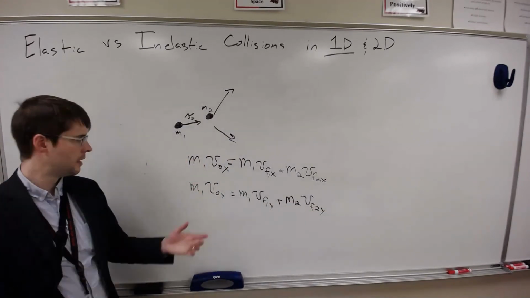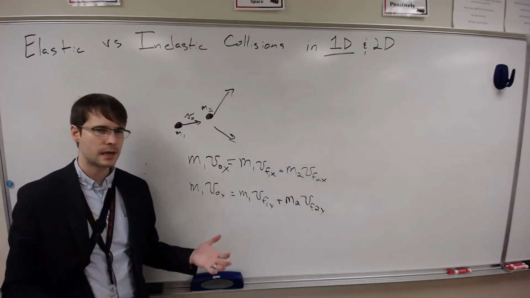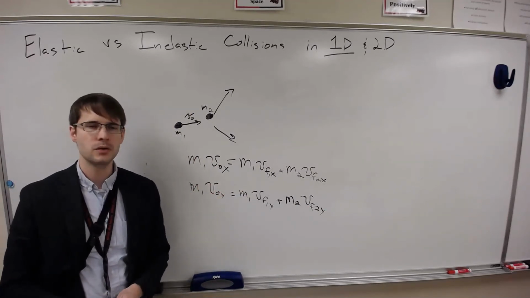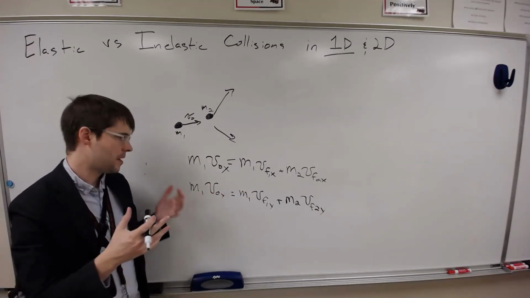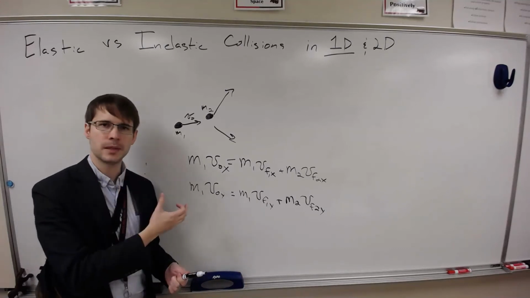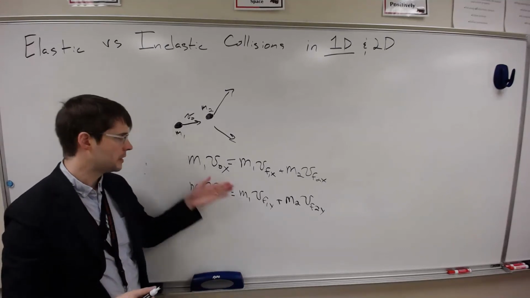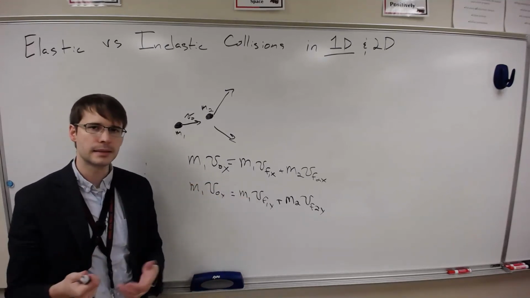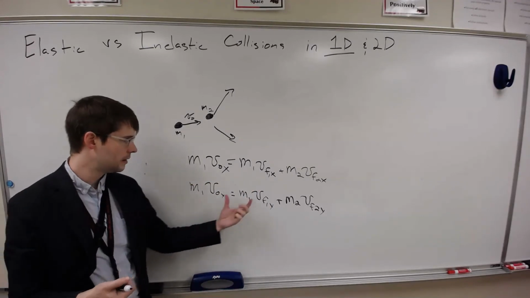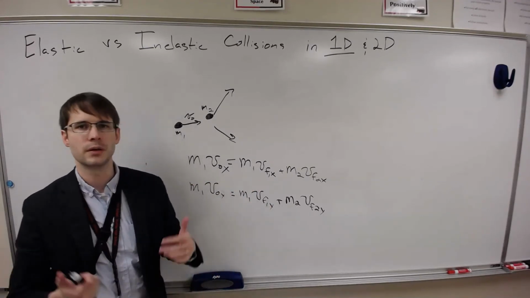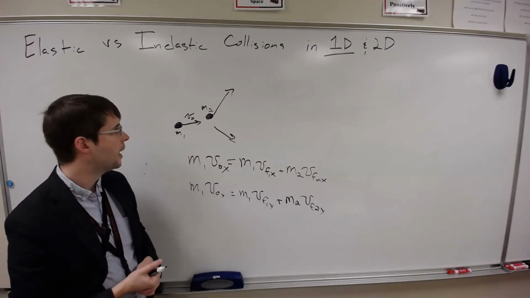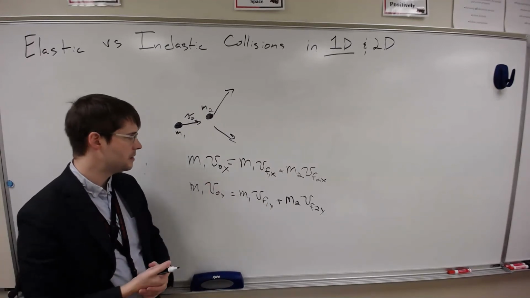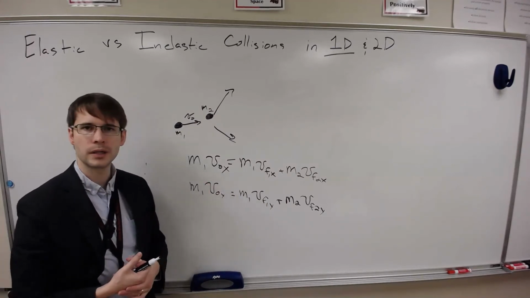So for an object where m2 is not moving at the beginning, this is basically the equations that you would use. And again, I don't like to memorize these. Just think, what's the momentum at the beginning? What's the momentum at the end? I want to put in x components and y components. That's all that I'm doing here, saying this object is moving, and then at the end, these two objects are moving. So I'm just adding up their momentums. And so in this case, this would be the way that this approach would work out.